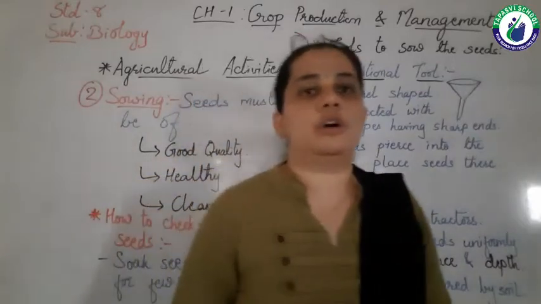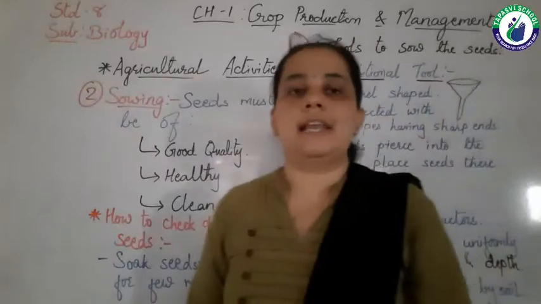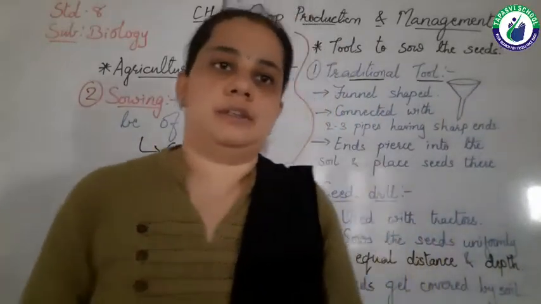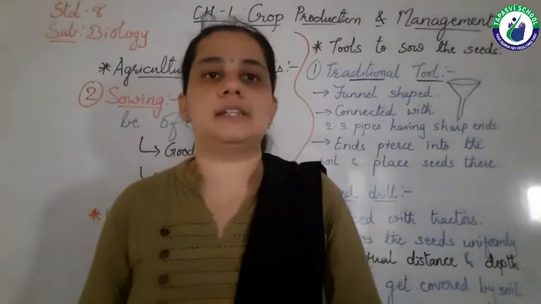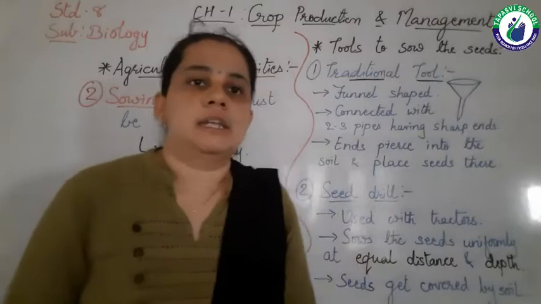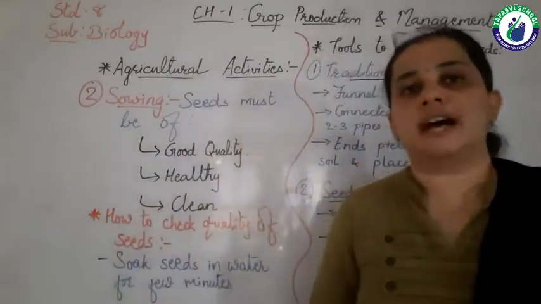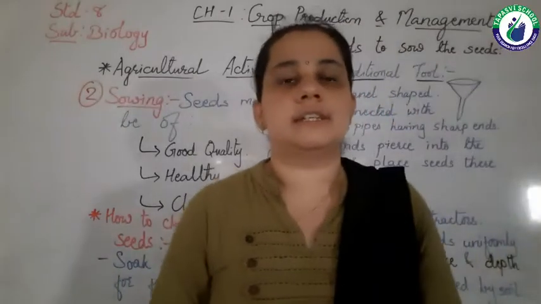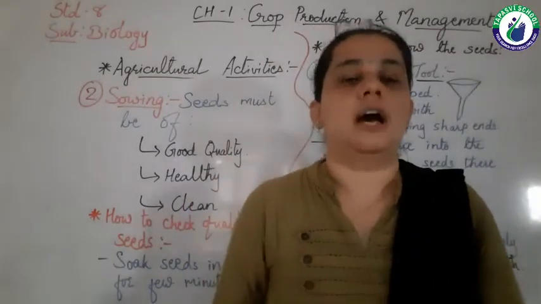Preparation of soil involves 2 main activities, that is leveling and ploughing. First we have to do ploughing. Ploughing means turning the soil. Due to ploughing the soil gets turned, the top soil goes down while the soil which is underground will come up.